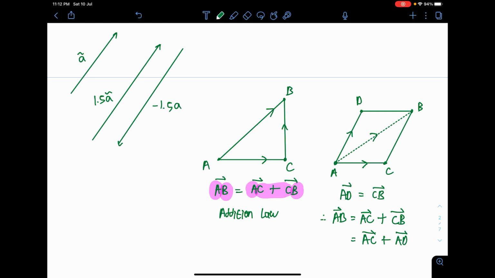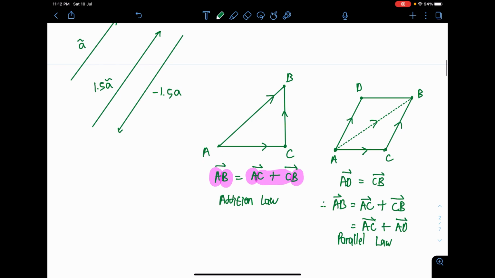This is because vector AD and vector CB are in the same direction. They are pointing the same direction and they are the same length. That's why they are transferable, substitutable. Yes, this is the parallelogram or parallel law. Simply said, if the two vectors are parallel and the same length, you can do substitution. Quite important to apply.